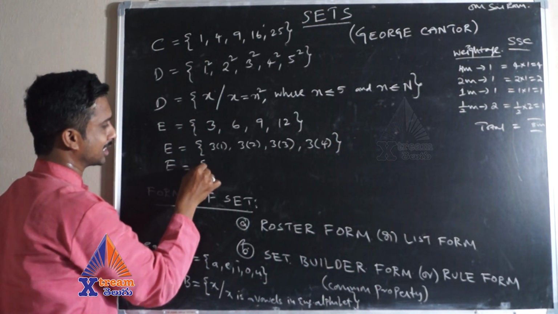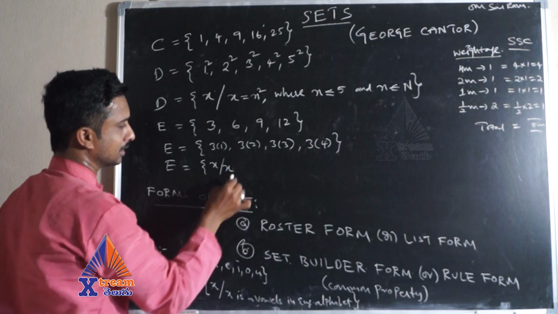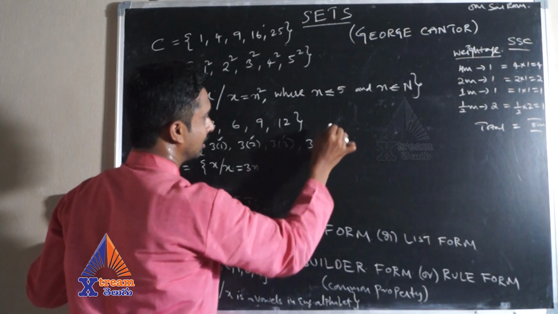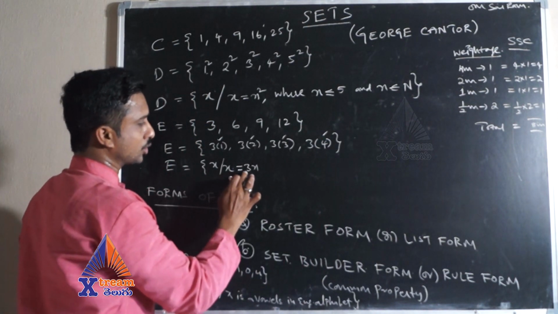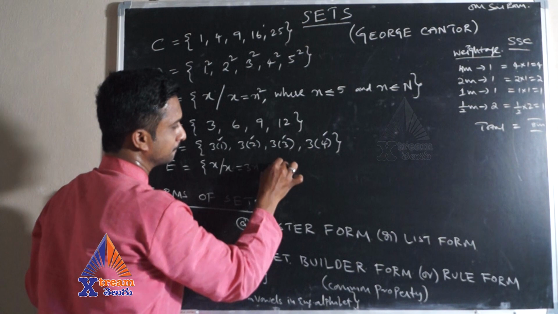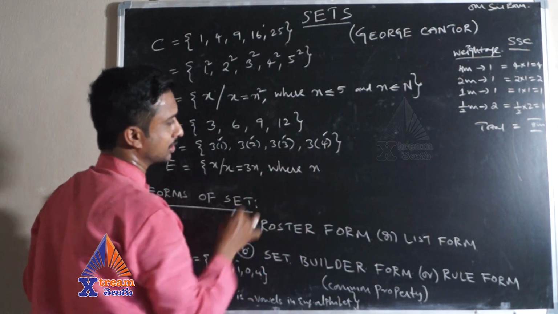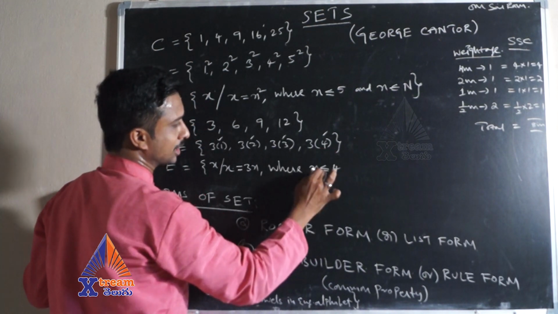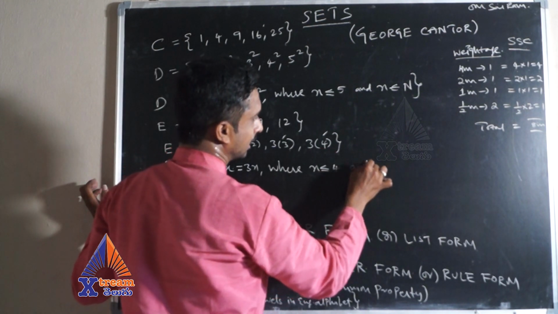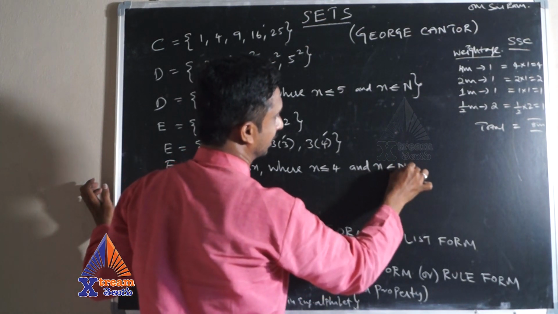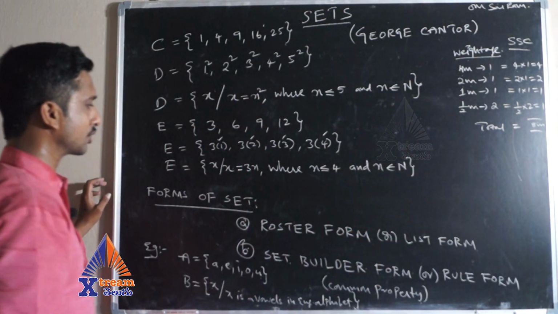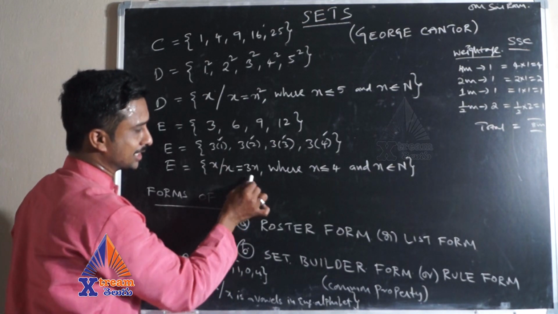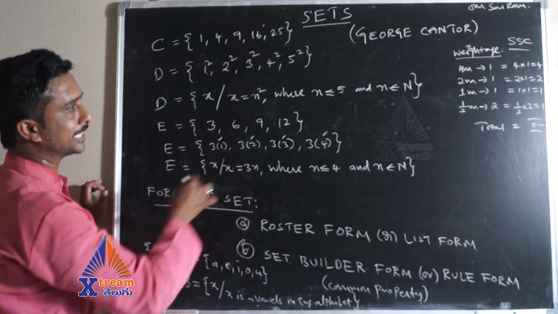So that is x such that x is equal to 3 times a natural number: 1, 2, 3, 4 within the bracket. All these are natural numbers. So x is equal to 3n, where n is less than or equal to 4. Even 4 is also included. And n belongs to natural numbers. Writing a set in set builder form is very important. You may get it for 1 mark.